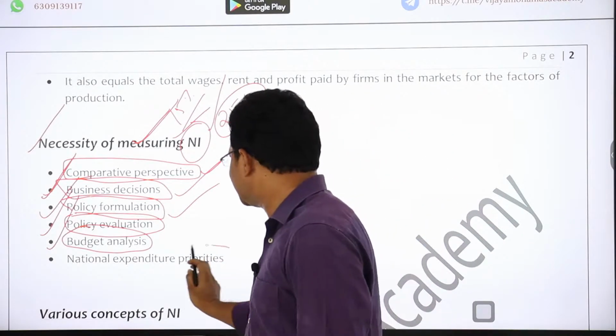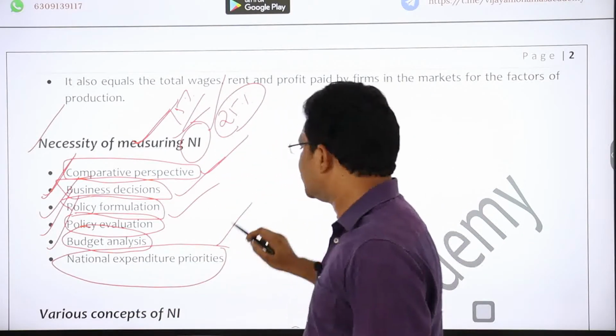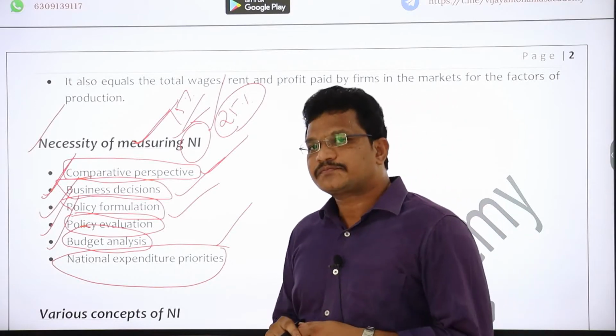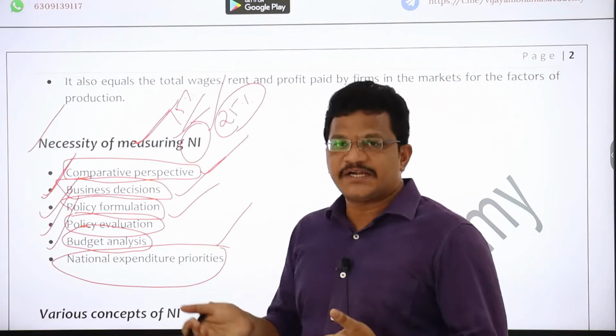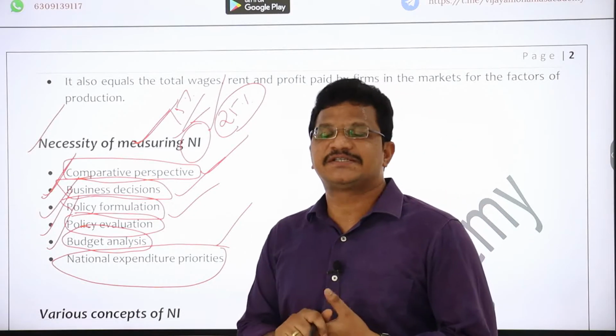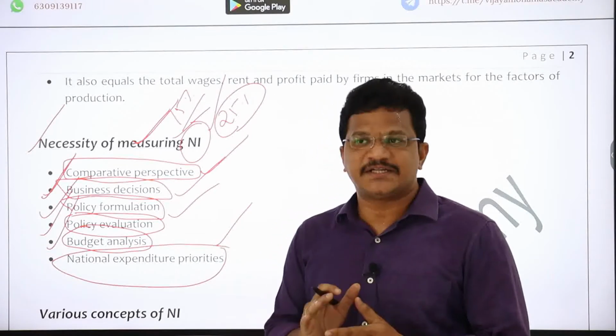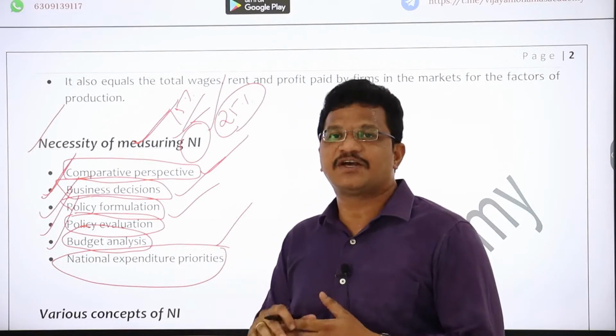Then national expenditure priorities, this is also very important. See, if you want to know what the priorities are as far as national expenditure is concerned, what areas in the coming 5 or 6 years the government needs to spend on.